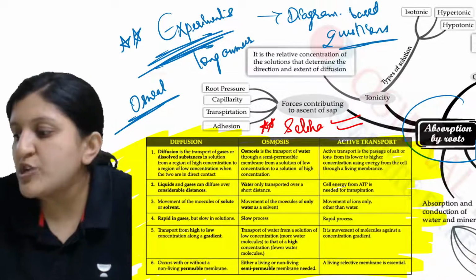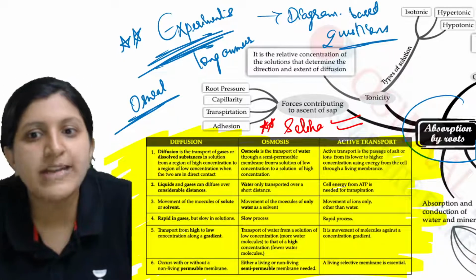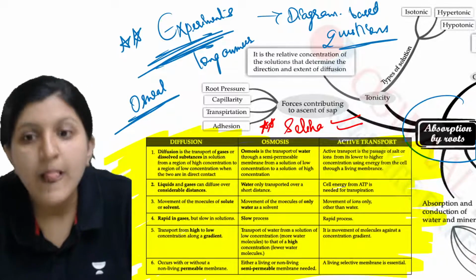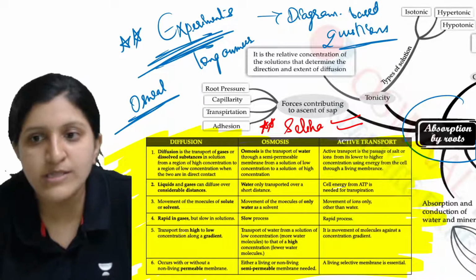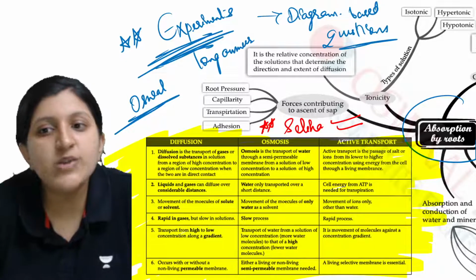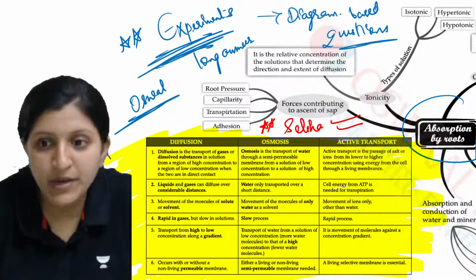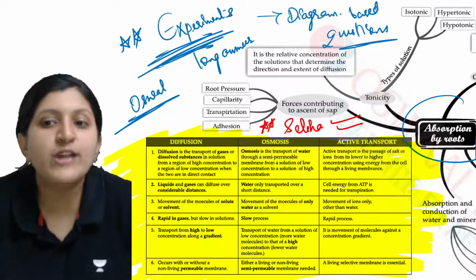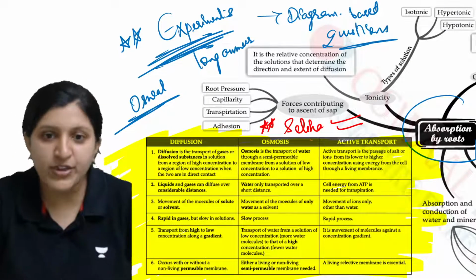Now when we mention osmosis, osmosis is transport of water, that is through a semi-permeable membrane, from a solution of low concentration to a solution of high concentration. Then active transport is passage of salt or ions, that is mainly the minerals, from lower to higher concentration, that is by using energy, right?